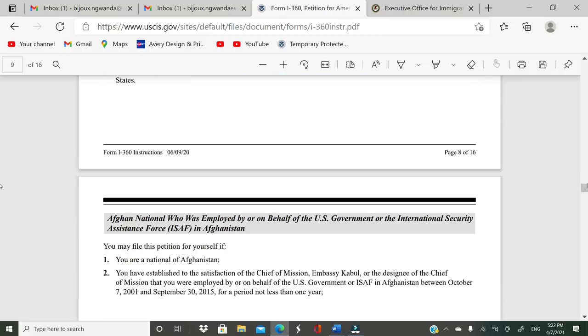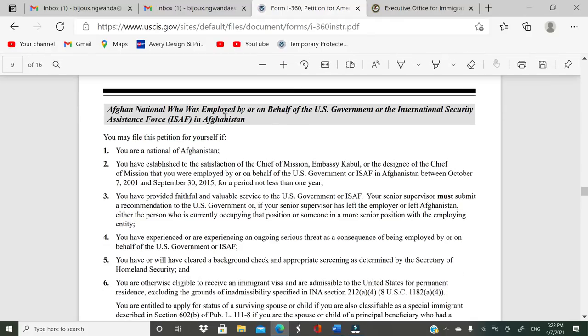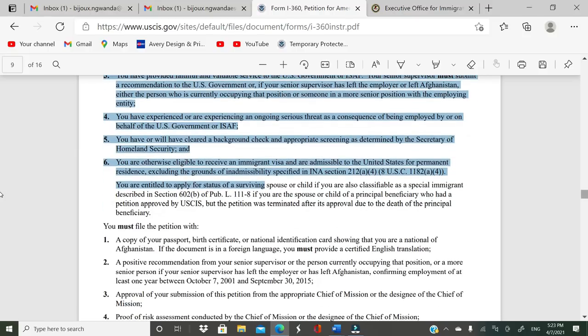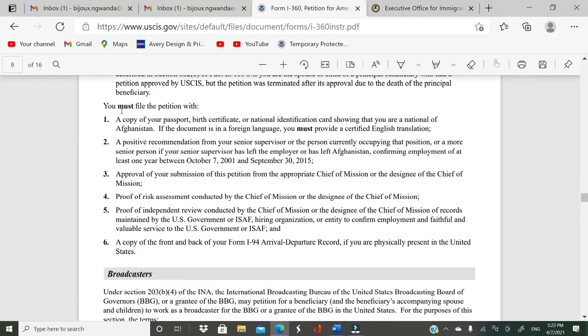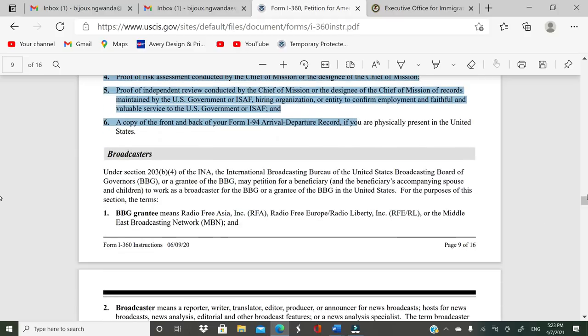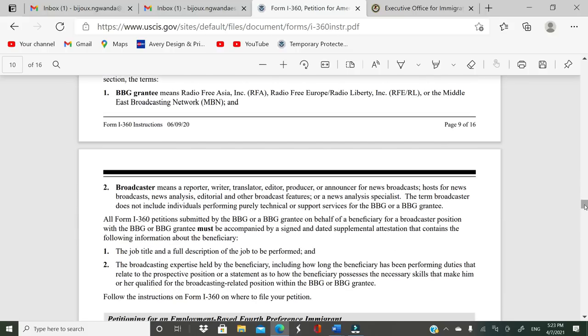Okay, and then we have an Afghan national who was employed by or on behalf of the U.S. government or the International Security Assistance Forces in Afghanistan. Those are the requirements you have to meet in order to qualify, and then they give you the type of documentation that you need. Okay, then we have broadcasters like journalists.